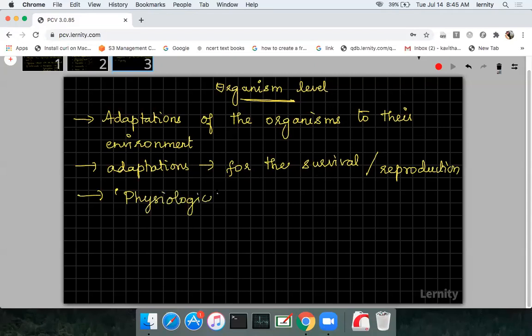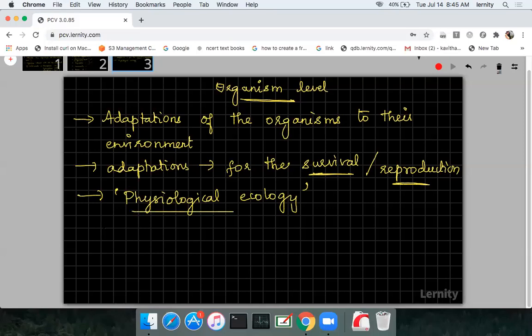In ecology, you have a sub-branch which deals with the adaptation of organisms to the environment, where the adaptations are needed for the survival of the organisms or for the process of reproduction. This aspect of ecology is called physiological ecology, which deals with the adaptations of organisms to the environment. Okay, got it? Fine. Now let me tell you how these adaptations will vary.